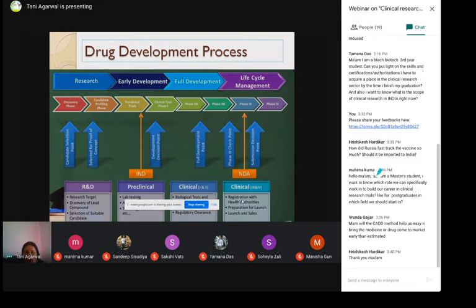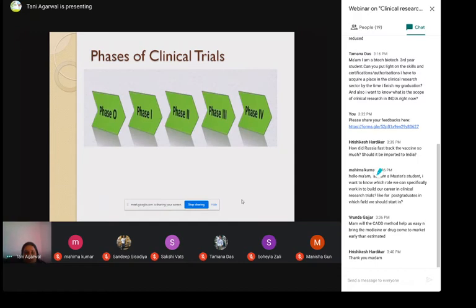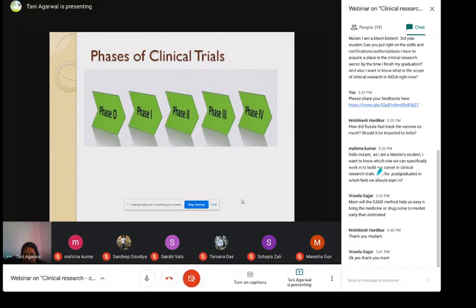So if that is all with the questions, I can go to the next slide now. Yeah, please go ahead. Tamanna and Mahima, you have questions. We'll take them at the end of the session because the questions are more career related. So please, Tani, go ahead.